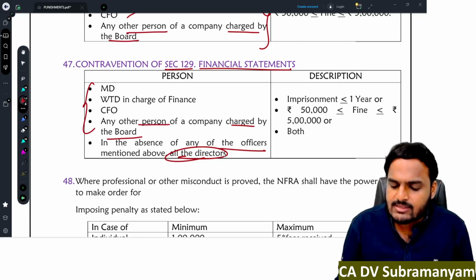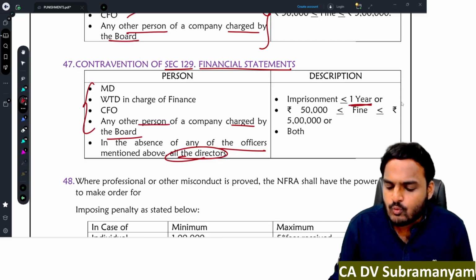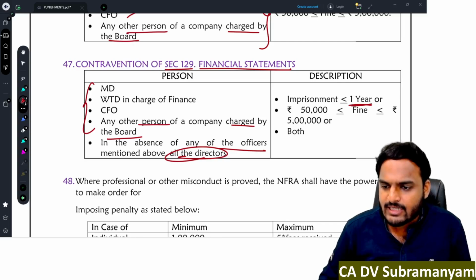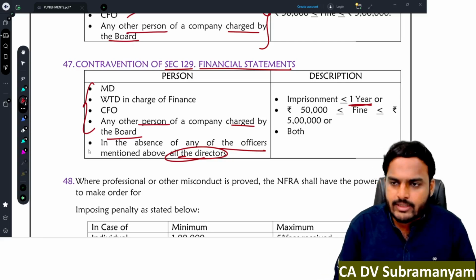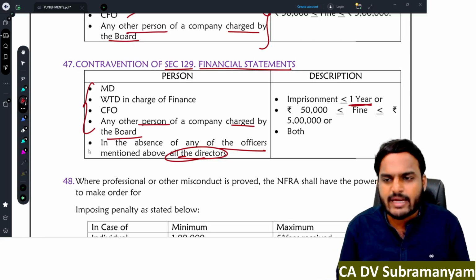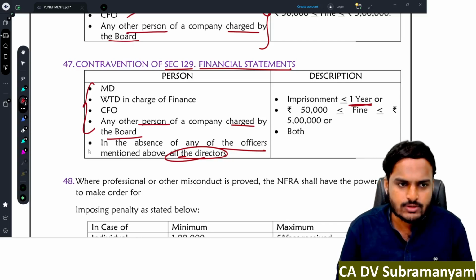So what is the punishment? Imprisonment up to 1 year or fine minimum 50,000, maximum 5 lakhs, sometimes both.